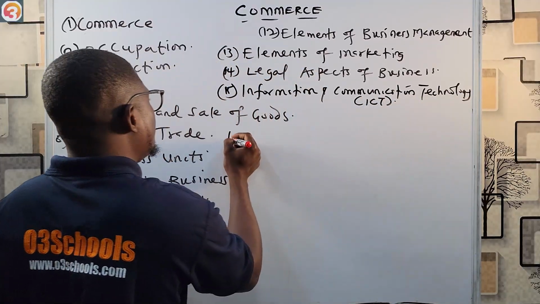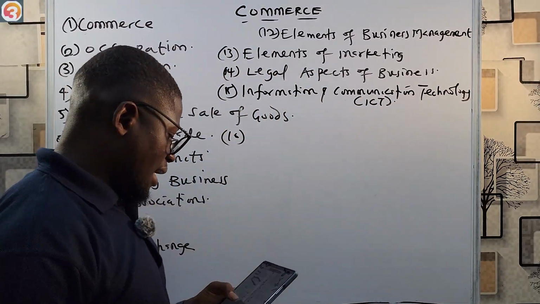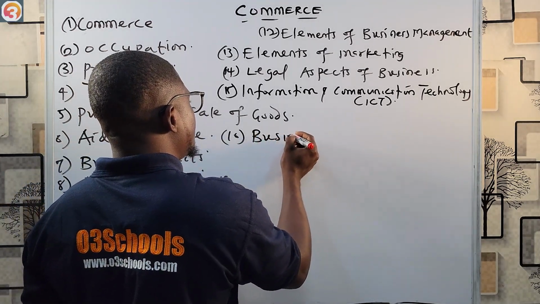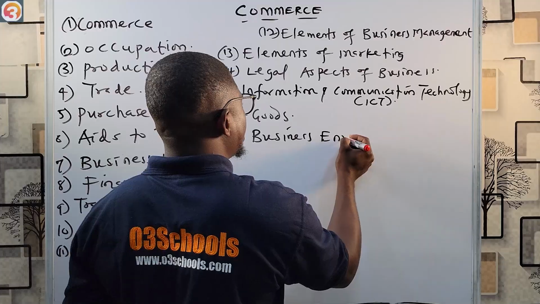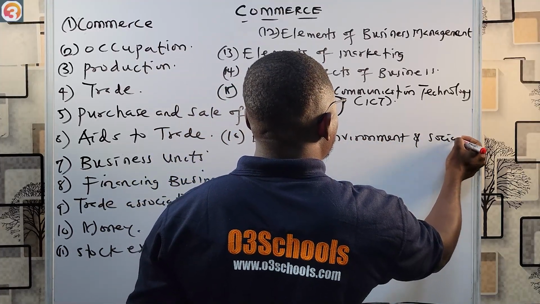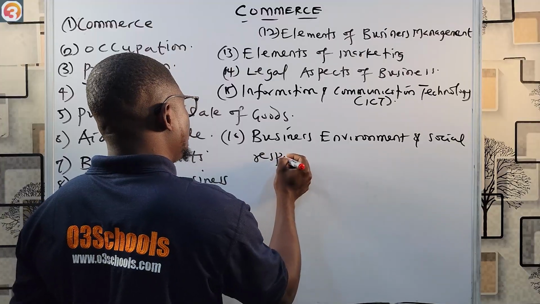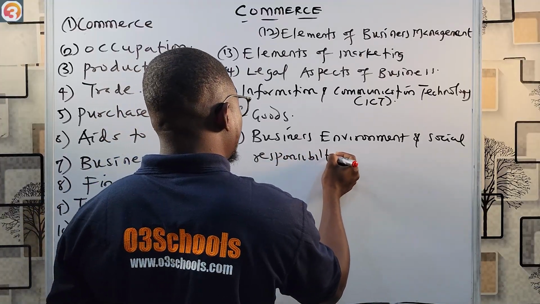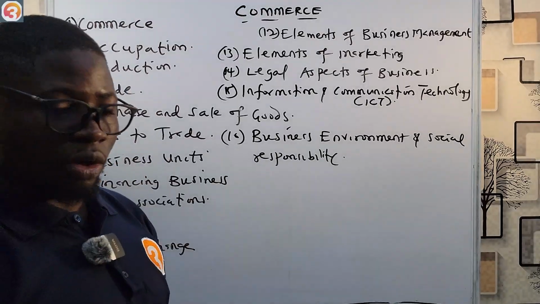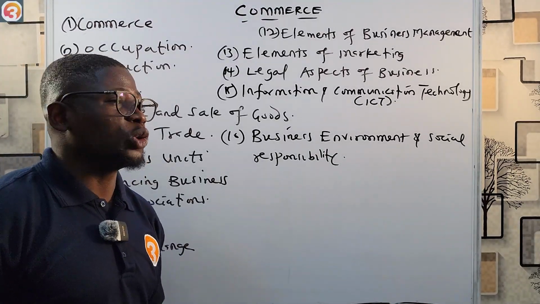All right. Then number 16, now to look at business environment and social responsibility. Okay, so these are the topics you should consider as pertains to commerce in JAMB.